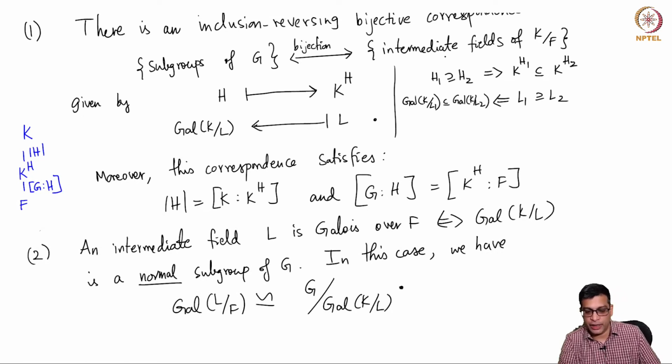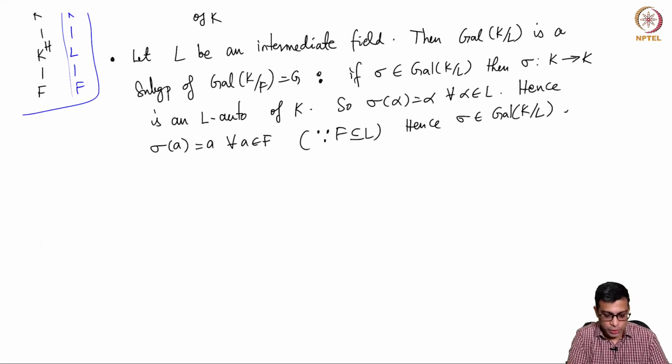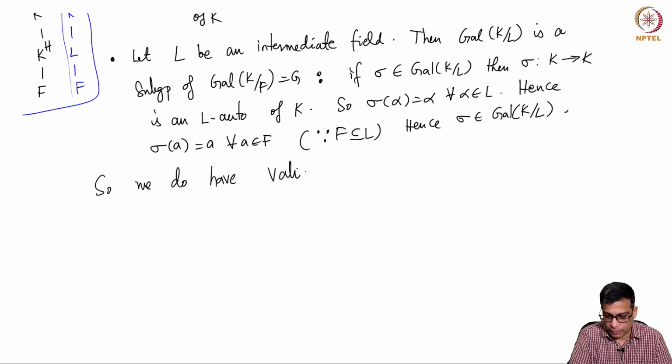You take an intermediate field and you do get a subgroup. So we do have valid maps in both directions.